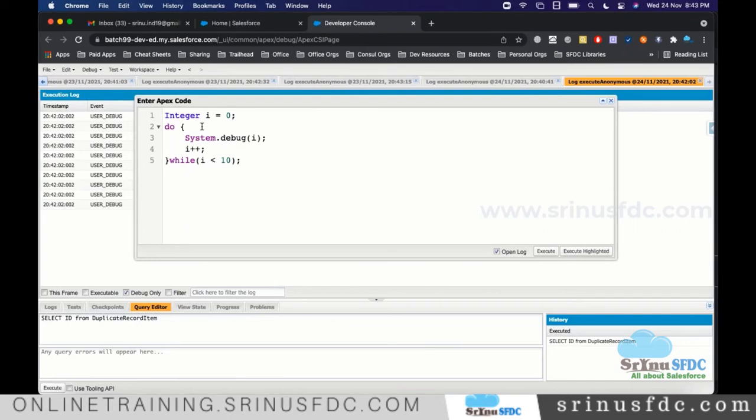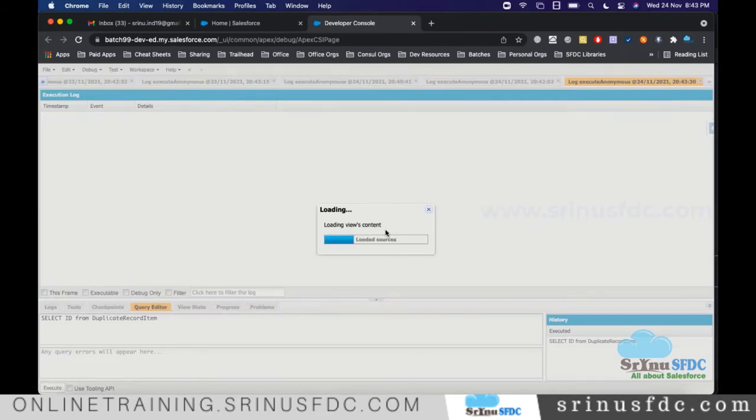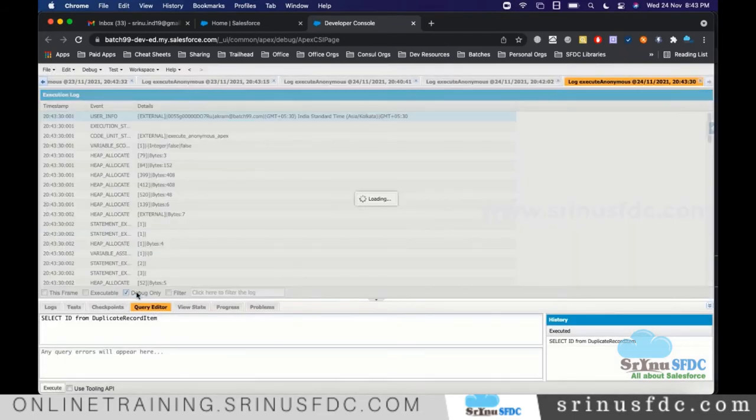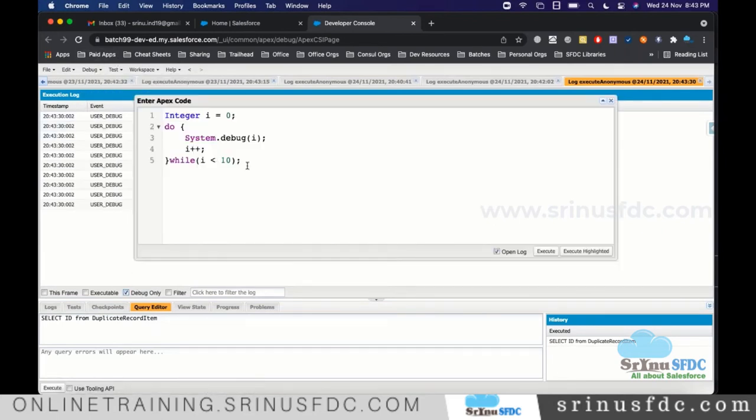Now the advantage with do while is that irrespective of the condition, whether the condition is satisfied or not, it executes all the statements at least one time. That's the purpose of the do while. Now as it is, if I execute, you don't see any difference. You see 0 to 9 printing. Let's execute and see. Now also you see the result as 0 to 9, right? Now to see the difference, I'm giving I value as 100.